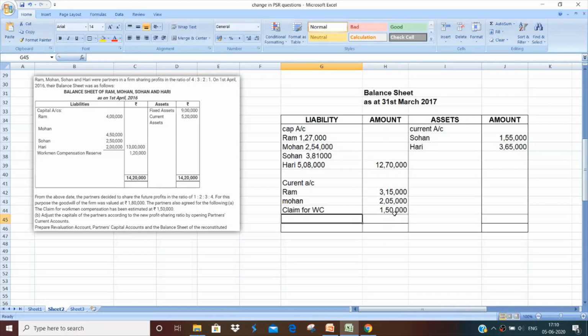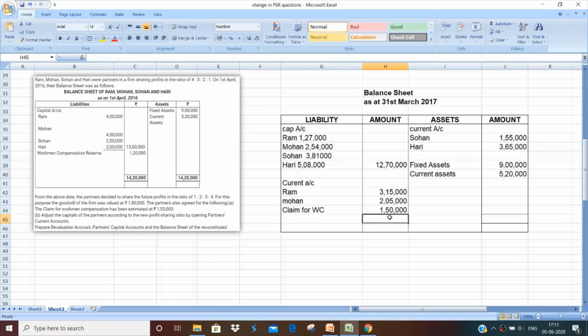Now moving on to the asset side, let's have a look at the asset side. The fixed assets which are given are, so there is no change, no revaluations in the assets, whether it is fixed asset or current asset. So we'll straight away write the amounts 9 lakh, and in case of current assets it is 5,20,000.